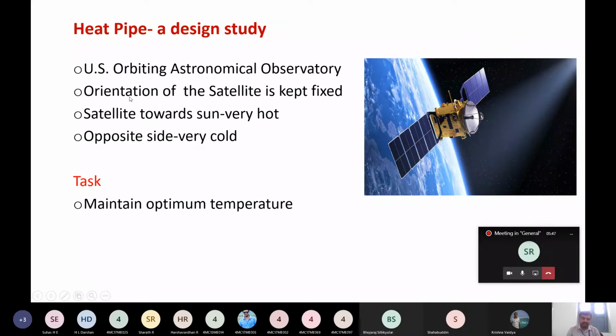When they kept the satellite in orbit, there was a problem related to heat transfer. The orientation of the satellite is kept fixed. So consider this as a satellite revolving in Earth's orbit. The problem is that the orientation of the satellite is fixed; this orientation cannot be changed.